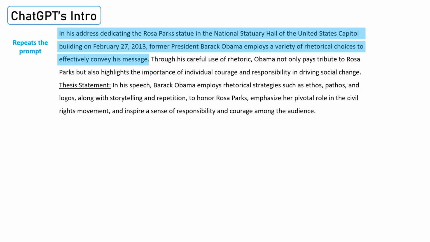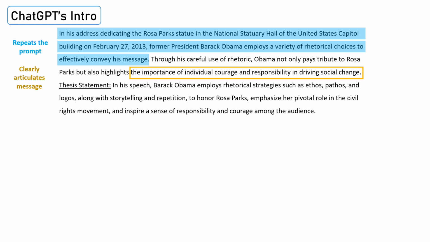"Through his careful use of rhetoric, Obama not only pays tribute to Rosa Parks, but also highlights the importance of individual courage and responsibility in driving social change." This boxed section clearly articulates the speaker's message. And here's the thesis statement. "In his speech, Barack Obama employs rhetorical strategies such as ethos, pathos, and logos, along with storytelling and repetition, to honor Rosa Parks, emphasize her pivotal role in the civil rights movement, and inspire a sense of responsibility and courage among the audience."